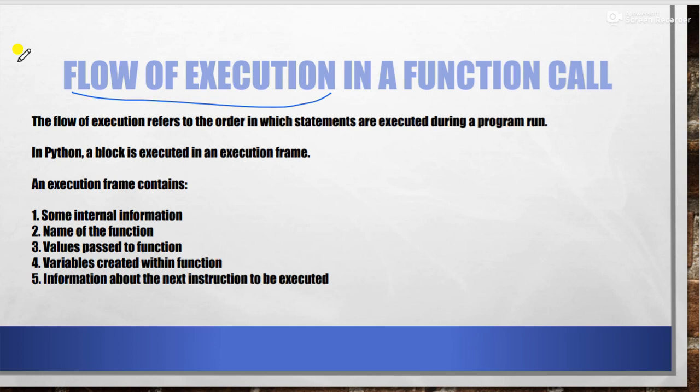To understand this, first of all we will go through the theory part, then we will discuss some of the practical part. First of all, the meaning of flow of execution. The flow of execution refers to the order in which statements are executed during a function run. How you execute your statements is decided with the help of the flow of execution.